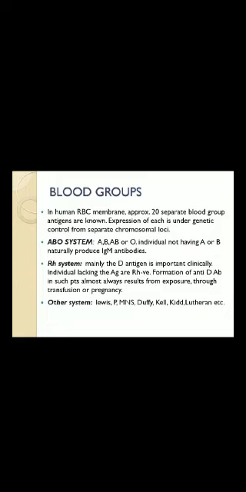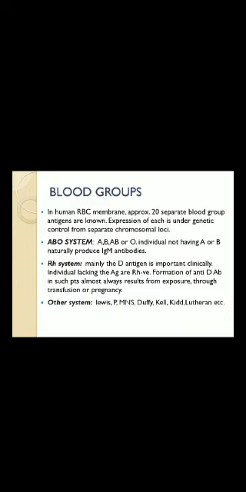So, what are the blood groups? You must be knowing your own blood groups. So, there are various grouping systems. In the human RBC membrane, approximately 20 separate blood group antigens are known, and expression of each of these is under genetic control from a separate chromosomal locus. So, what is the ABO system? A, B or O: an individual having or not having an antigen or antibody. So, depending on that, the ABO system is formed.